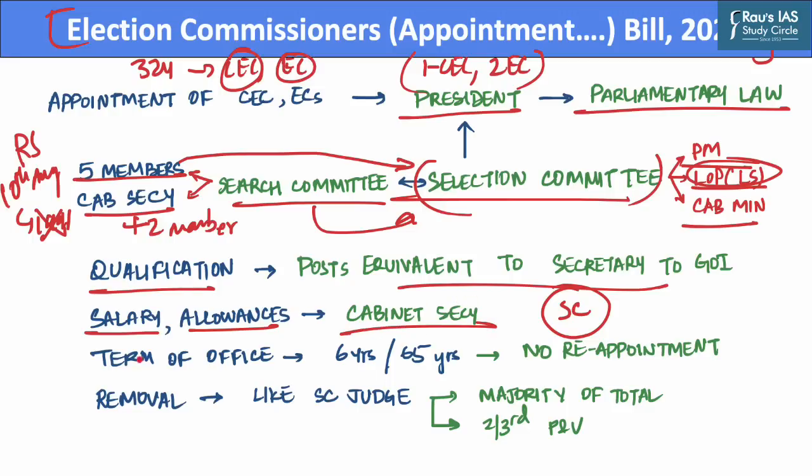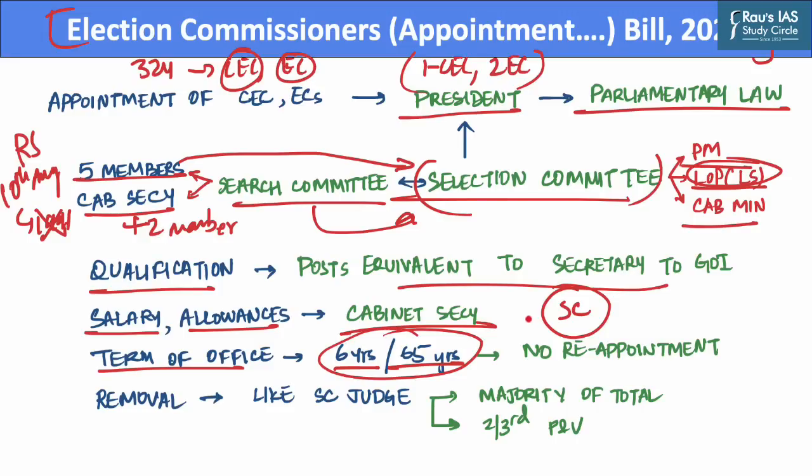Further, this bill also provides for term of office. Now, the 1991 Act mandated that the Chief Election Commissioner and other Election Commissioners will hold office for a period of 6 years or until they reach the age of 65 years, whichever of them happens earlier.